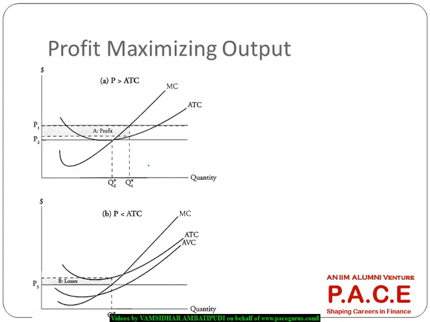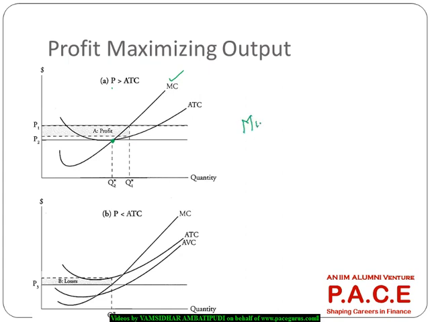So let's see this. Okay, I am showing you the two scenarios. This is the marginal cost curve coming down and then going up. The average cost curve is slightly flatter. Where the marginal cost cuts the average cost, that is the minimum cost per unit.